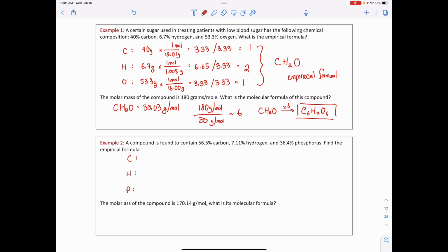In step 1A, I'm going to convert each of these percentages to a mass. So this is now 56.5 grams, 7.11 grams, and 36.4 grams, each multiplied by 1 over the molar mass.